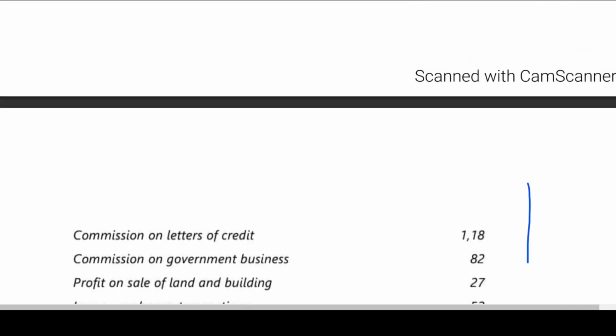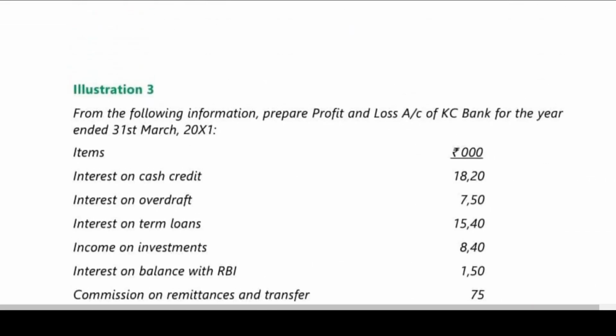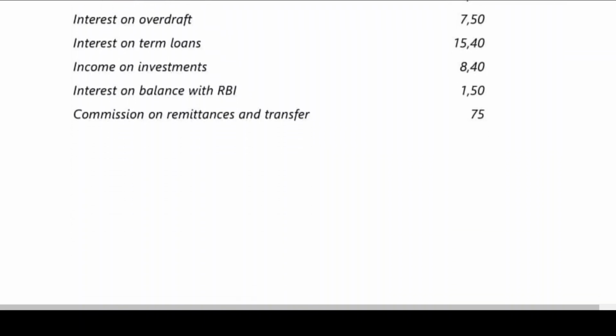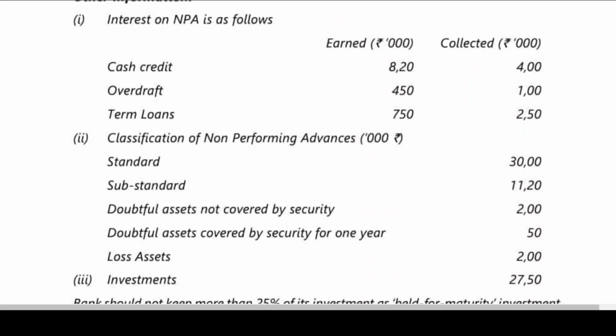Just if you see, interest on cash credit 1820, interest on overdraft 750, then interest on term loans 1540. These three include some non-performing assets also. What is that non-performing asset? In cash credits of 1820, the non-performing asset on cash credit earned is 820.